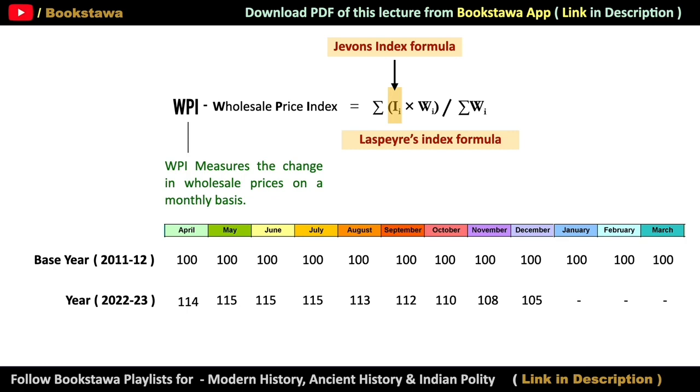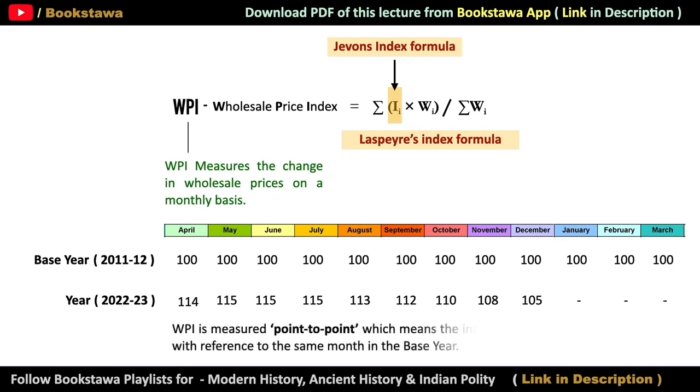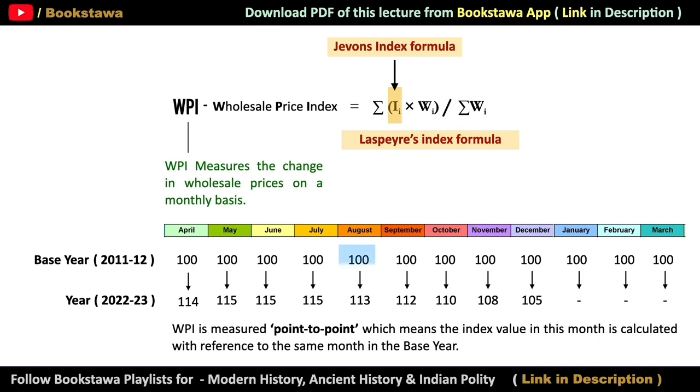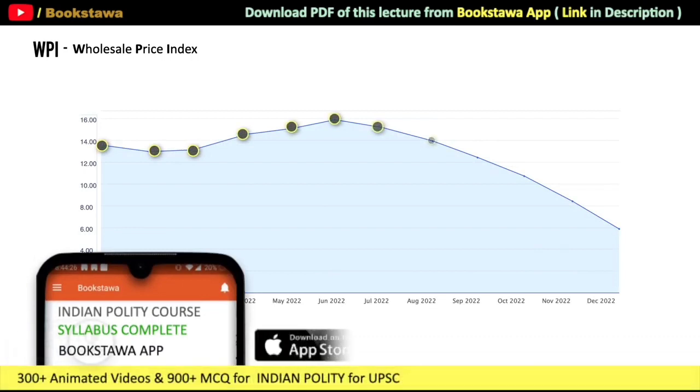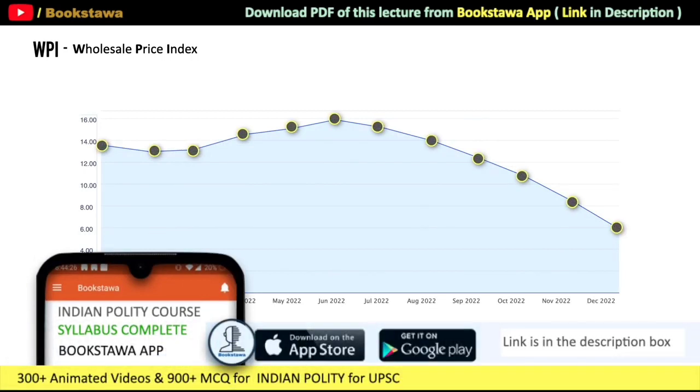Now here is a very important point which you should not miss under any circumstances. The point is that WPI is measured point to point. This means that for the month for which we are calculating WPI, we have to consider the same month of the base year. For example, if we are calculating WPI in the month of August of 2022, then we will take the reference of the month of August of the base year. This is because there may be few things in the basket of WPI which are seasonal. So after calculating in this way, if we have the WPI value of every month, then we can draw any chart on its base. And we can see whether the trend of WPI is going upwards or downwards.